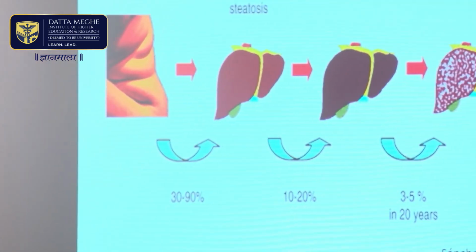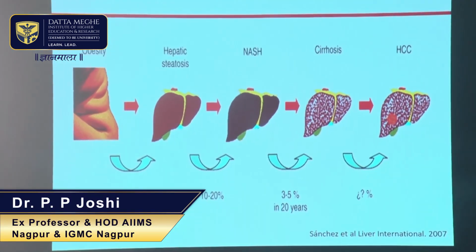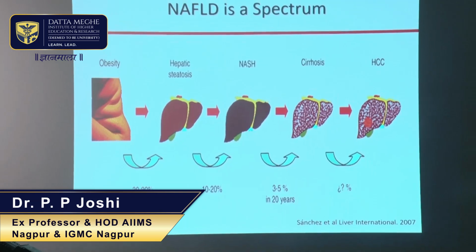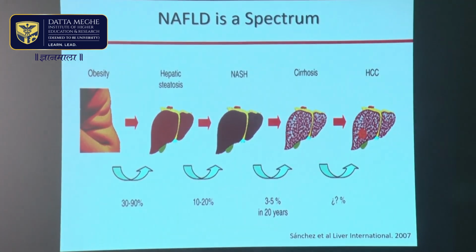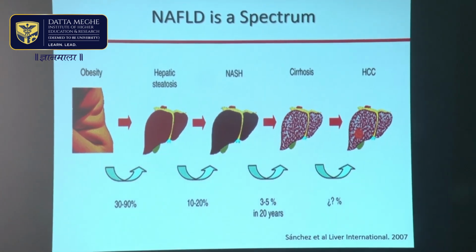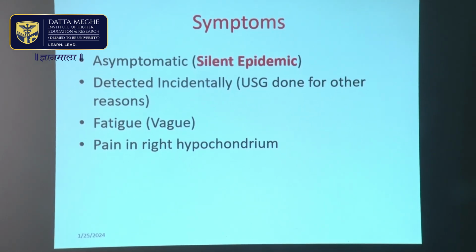Obesity leads to hepatic steatosis, which leads to non-alcoholic steatohepatitis, with inflammation in addition to steatosis, which may progress to cirrhosis of the liver and then to hepatocellular carcinoma. Now, what are the symptoms of cirrhosis of the liver?